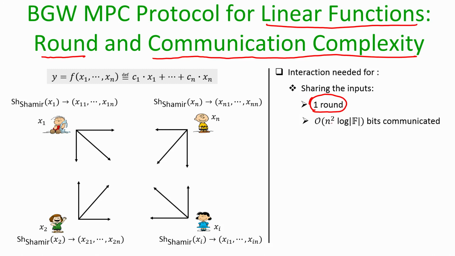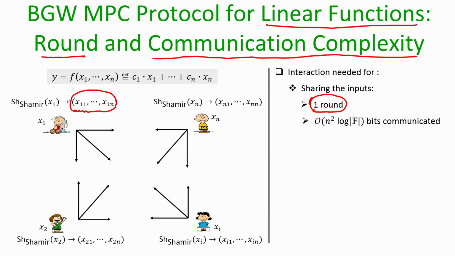And how much communication happens if I count all the instances of sharing? There are n instances of secret sharing, and for each instance, order of n field elements have to be communicated. One field element has to be communicated to every other party, because that is a share.